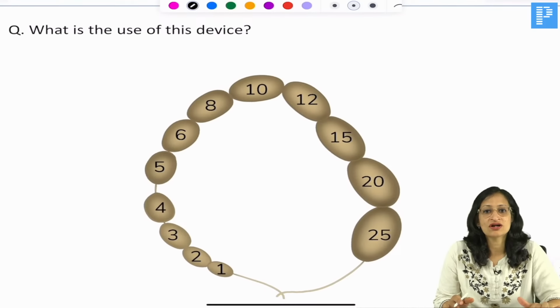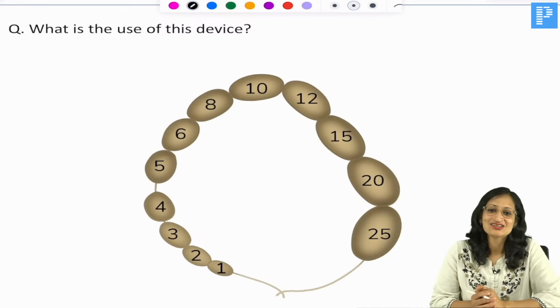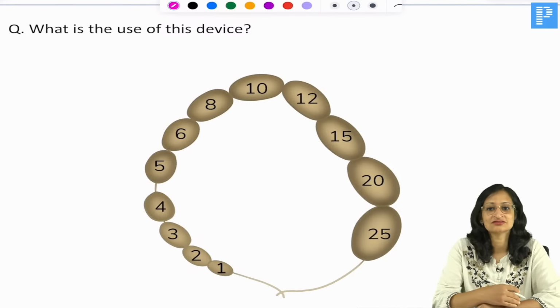Okay, what is the use of this device? No, it's not a necklace. What is the name of this device and what is it used for? Waiting for your answers.